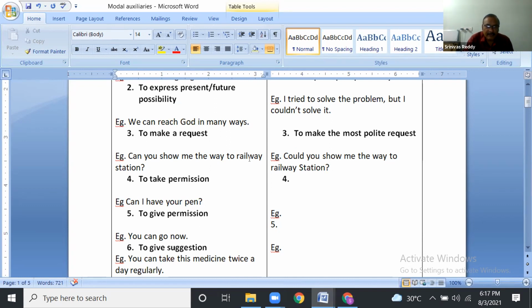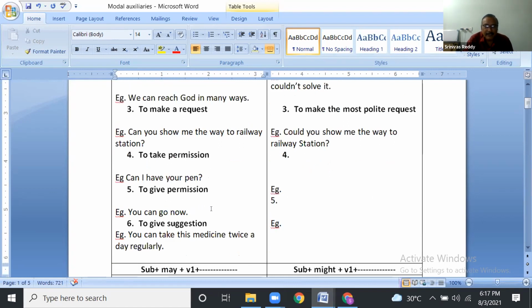Can you show me the way to? Can you show is a request. Can I have is permission. Taking permission. You can go now. This is also to give permission. To give suggestion: you can take this medicine twice a day regularly.